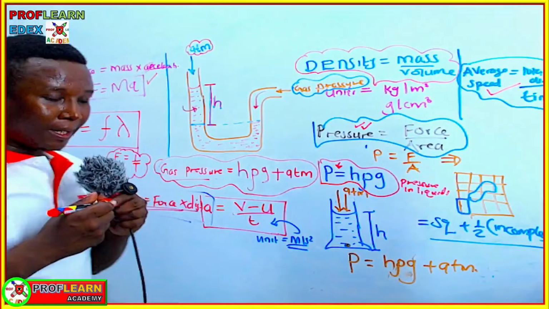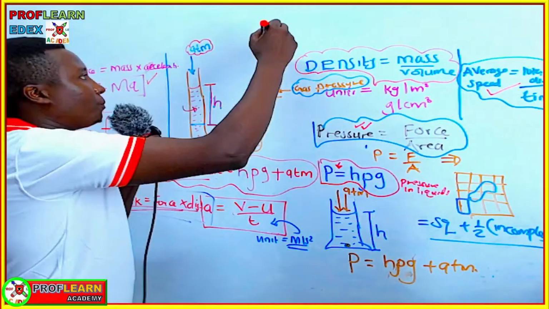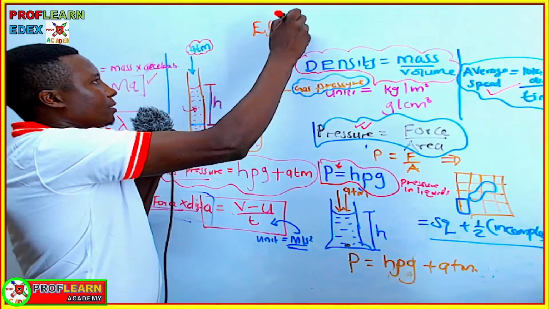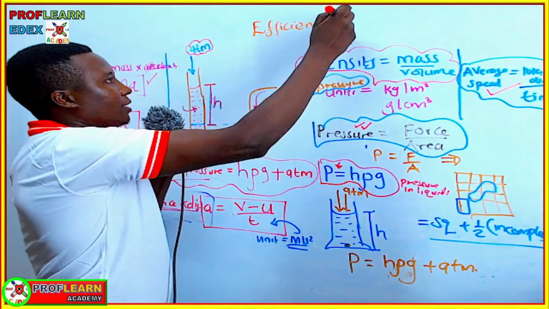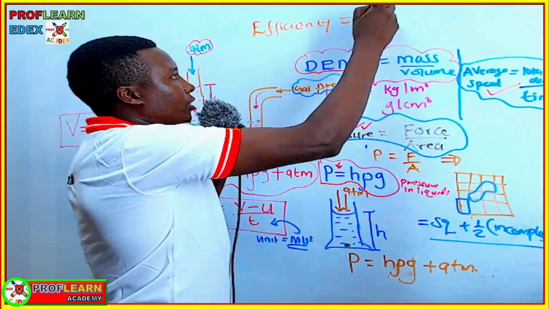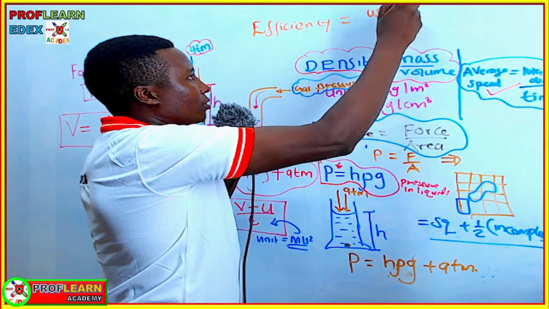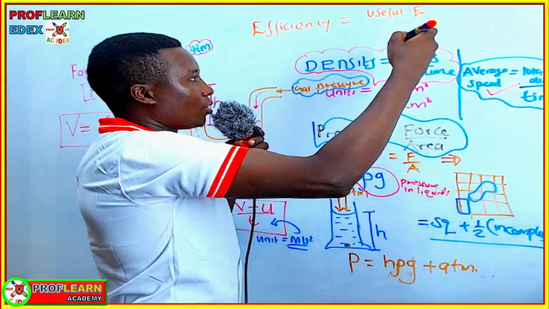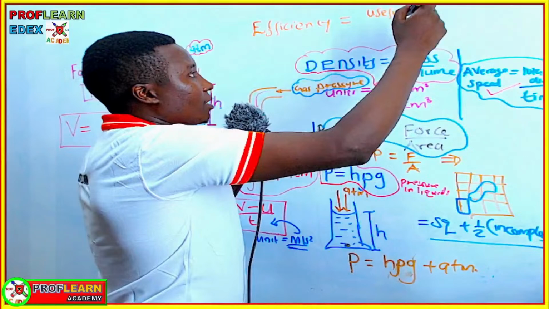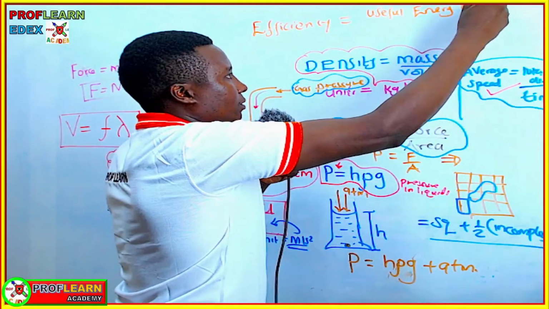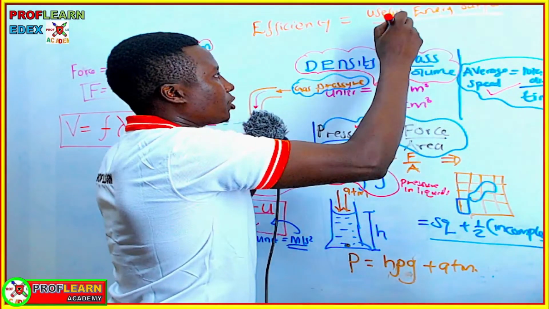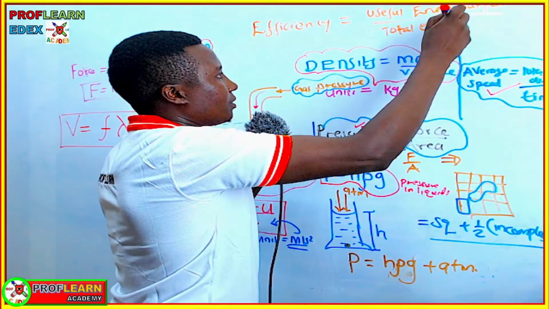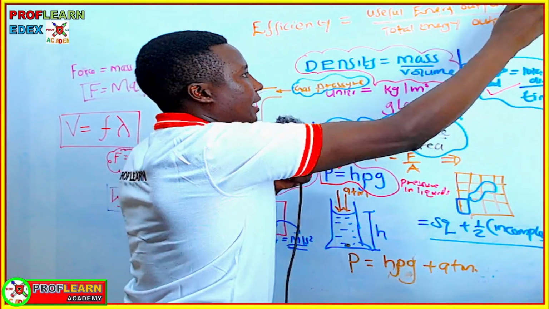We need also to mention the formula for efficiency of machines, which is useful energy output or power output over total energy input or power input, times 100.